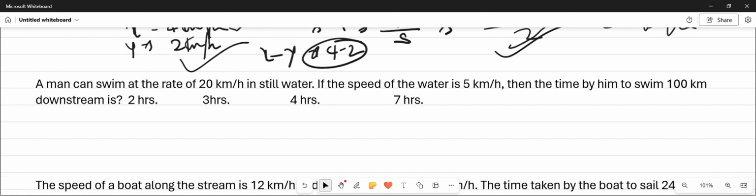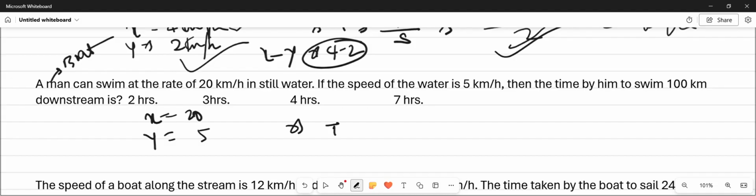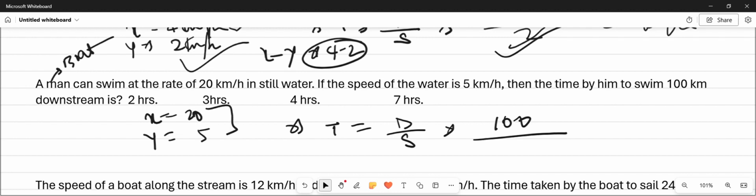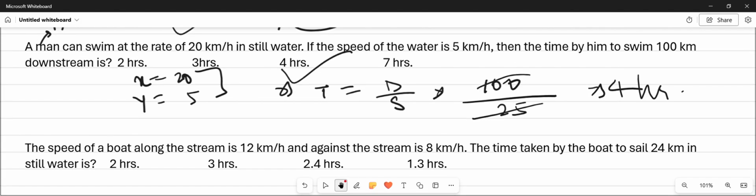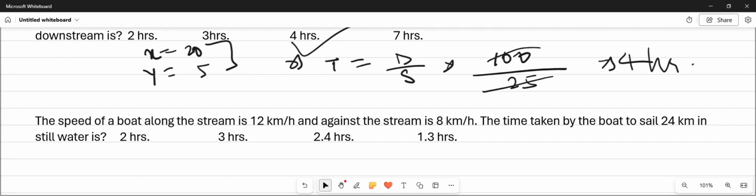Moving towards the next question. A man can swim at the rate of 20 km per hour in still water. If the speed of the water is 5 km per hour, then time taken by him to swim 100 km downstream. Same question. Man can be replaced by boat. So x is equals to 20 and y is equals to 5, and we have to find the time, that is time is equals to distance upon speed, that is 100 upon 20 plus 5, 25. 25 into 4, that is 100. 4 hours. 4 hour is the correct option.